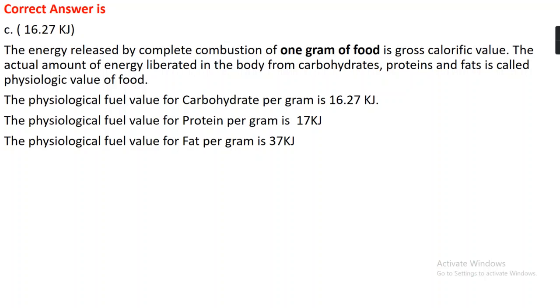The energy released by complete combustion of 1 gram of food is the gross caloric value. And the actual amount of energy liberated in the body from carbohydrate, protein and fat is called the physiological value of food. The physiological value of food for combustion of 1 gram of carbohydrate is 16.27 kilojoule. In case of protein, it's 17 kilojoule, and in case of fat, it's 37 kilojoule.